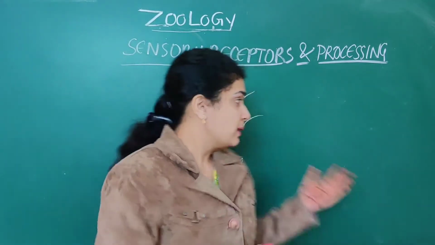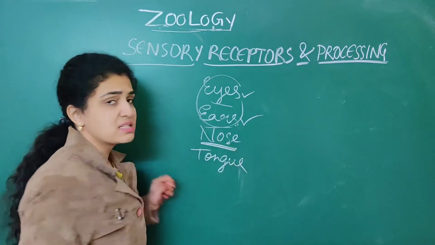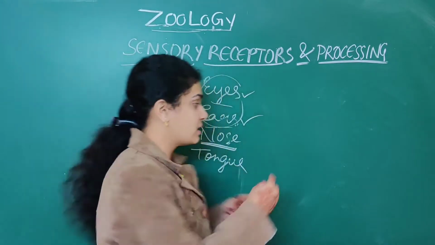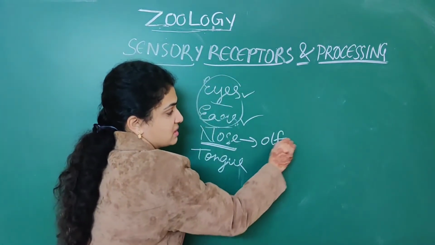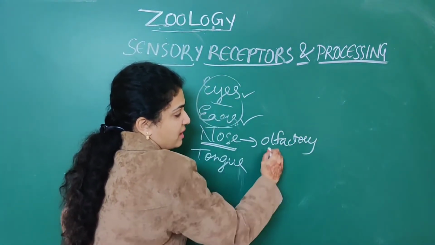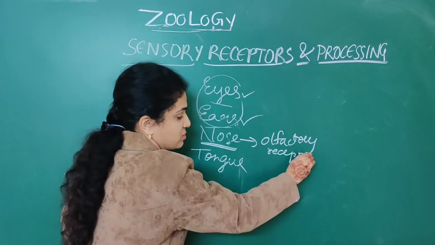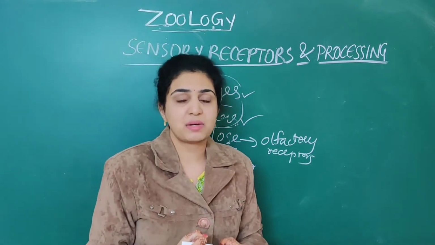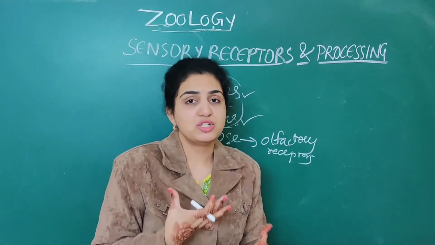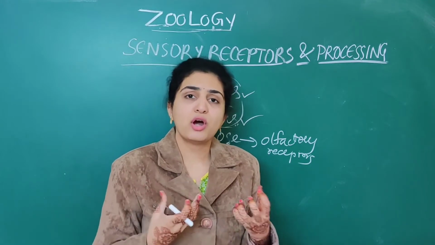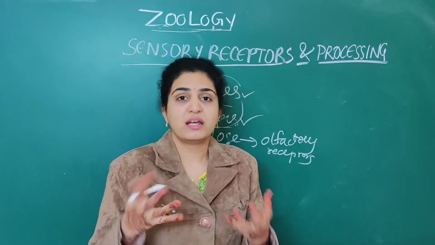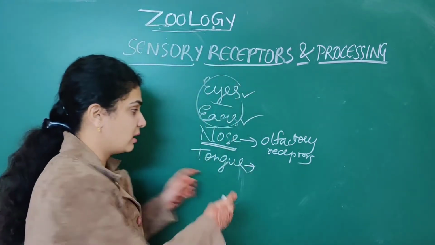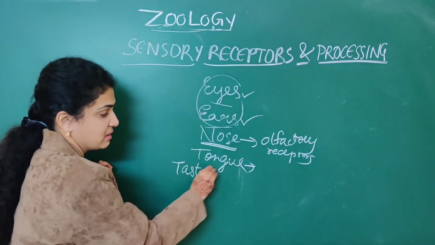So, mainly the nose. The nose contains receptors which are nothing but olfactory receptors. Olfactory receptors are present in our nose. When it comes to the tongue, there should also be some receptors. Suppose you consume so much food, how are you able to identify whether it is tasty or not? Because of the taste buds which are present in the tongue.